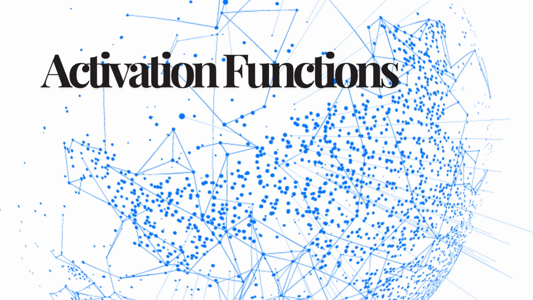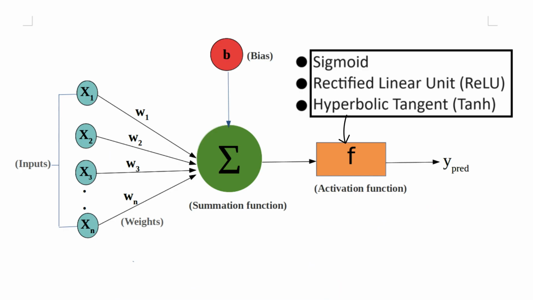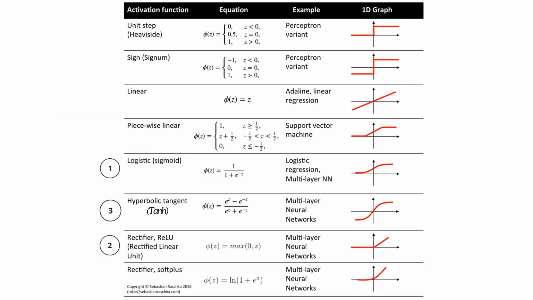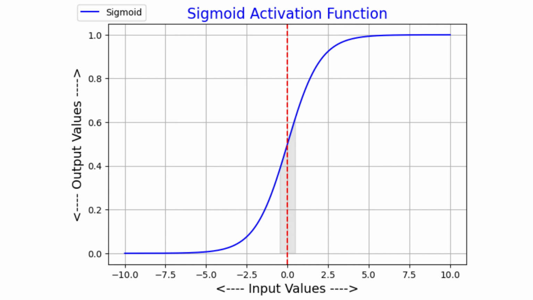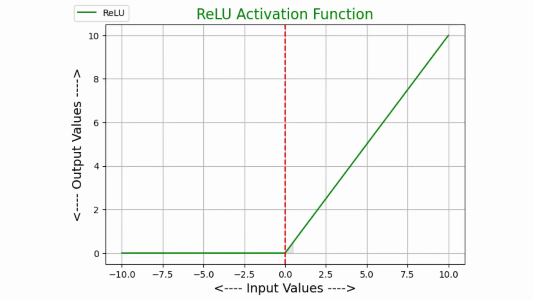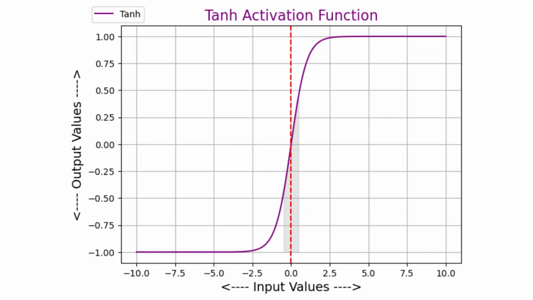Activation functions. An activation function in a neural network is a mathematical function that determines the output of a neuron. It takes the weighted sum of inputs and applies a nonlinear transformation, enabling the network to learn and model complex data patterns. Common activation functions include sigmoid, logistic, rectified linear unit, ReLU, and hyperbolic tangent, tanh. Each function has unique properties that make it useful in different scenarios.